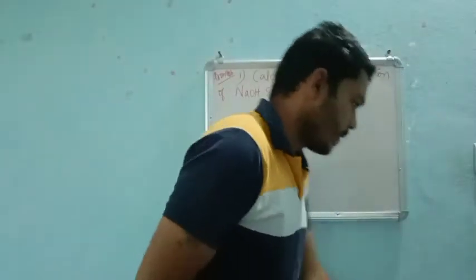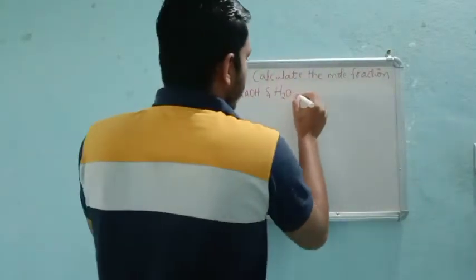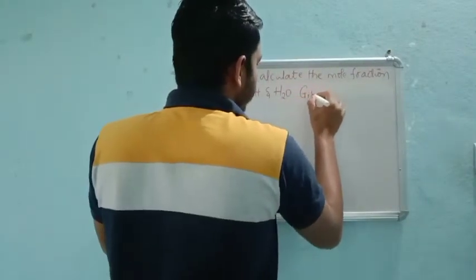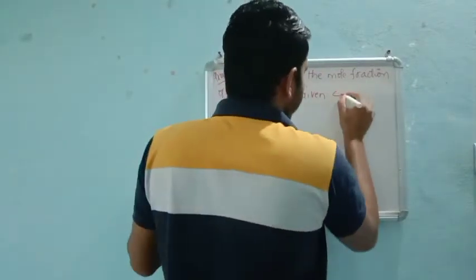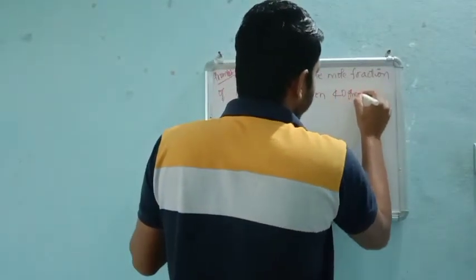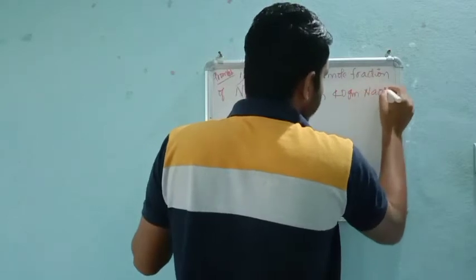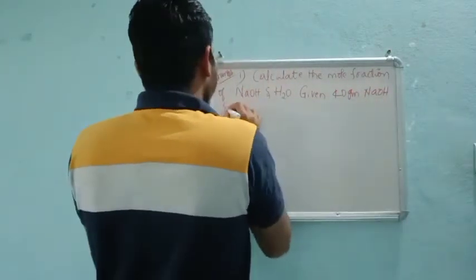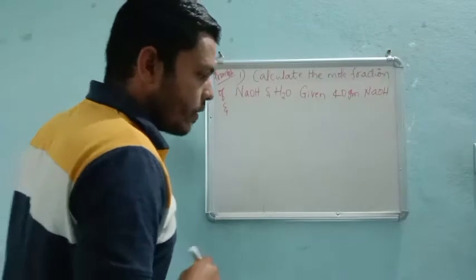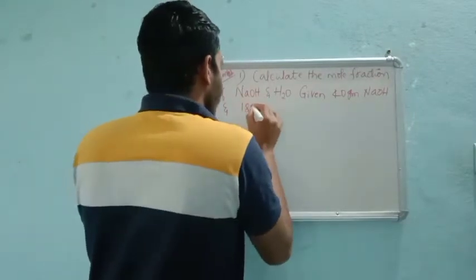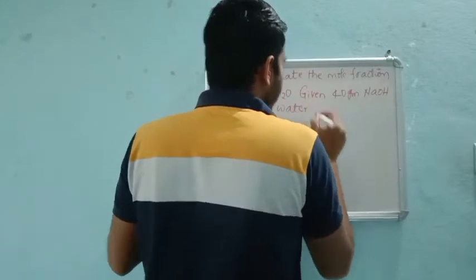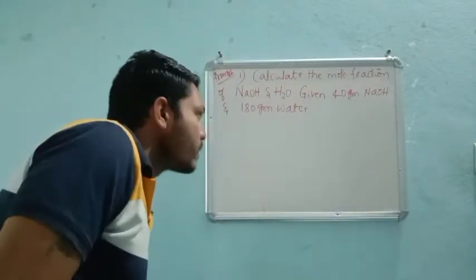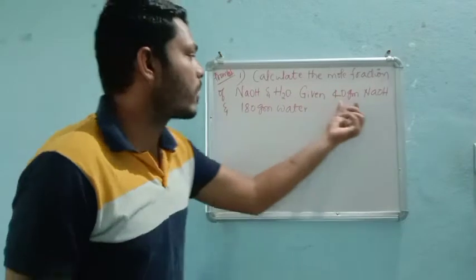Given: 40 gram NaOH and 180 gram water. So this is our problem, and these are our given quantities.